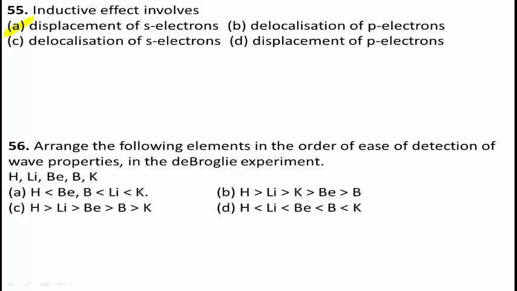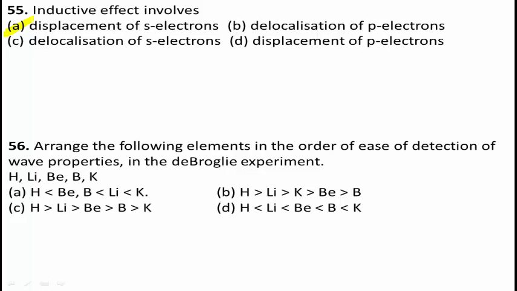Next, question number 56. Arrange the following elements in the order of ease of detection of wave properties in de Broglie experiment: hydrogen, lithium, beryllium, boron, potassium.